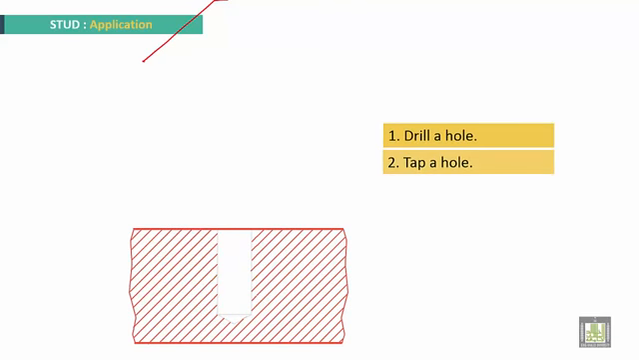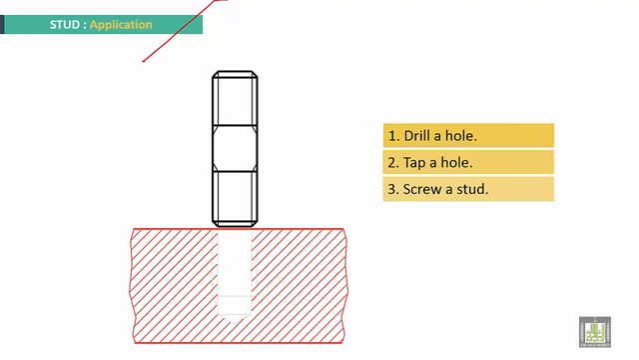We have an application now for a stud. This is a part. We first have to make a drill. We have to drill a hole here. Second, we have to tap this hole, to make an internal thread. Third step, we have to screw a stud here. The stud is screwed here.